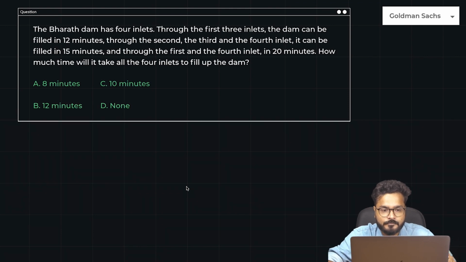Okay. Another question from time and work, guys. This one is very, very simple. Can you guys give it a quick try?